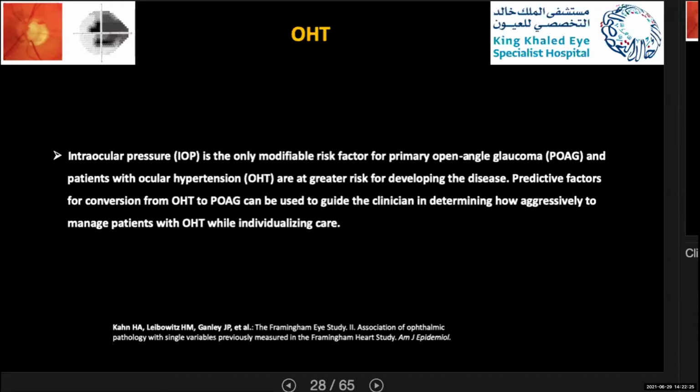Patients with ocular hypertension are at greater risk for developing the disease. So the predictive factors for conversion from ocular hypertension to primary open-angle glaucoma can be used to guide clinicians in determining how aggressively to manage the patient while individualizing the care.